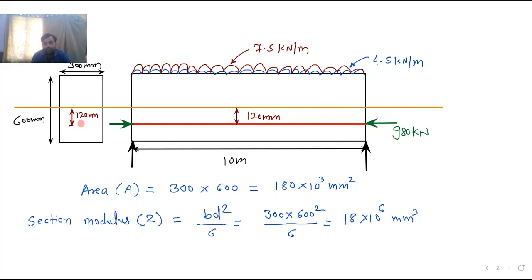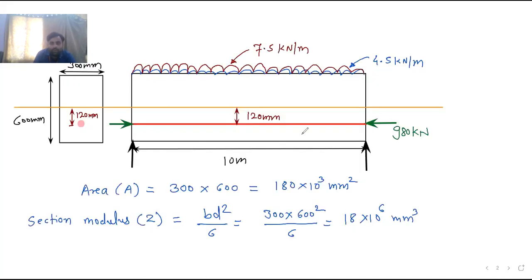Okay. So moment due to dead load. We will give it the notation MD, moment due to dead load. Now you can see over here, just now think about the dead load. Don't think about the live load.